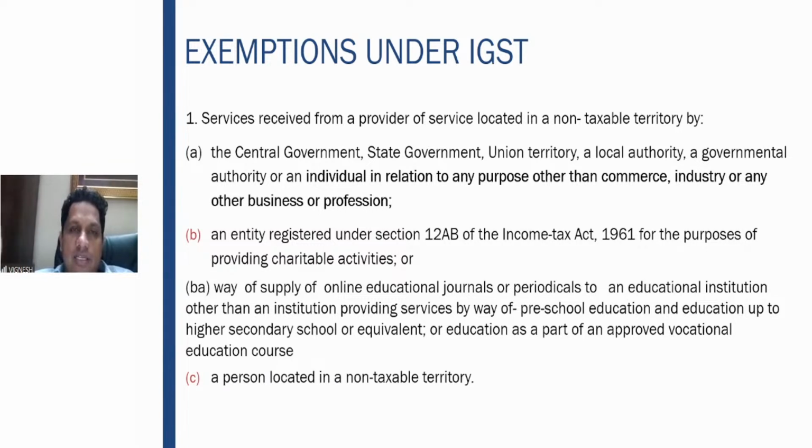So a charitable entity getting the service from outside the country is exempt. Then non-taxable territory providing online educational journals or periodicals. As I told you, online periodicals exemption is given only to an education institution other than pre-school education, etc. That means it is eligible only to an education institution which provides education for getting a qualification recognized by law for the time being in force.